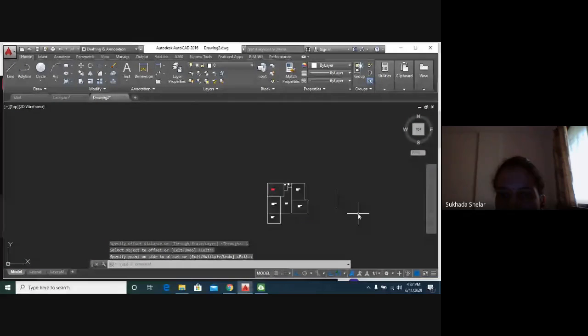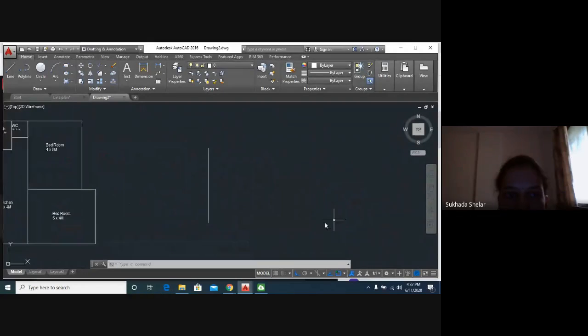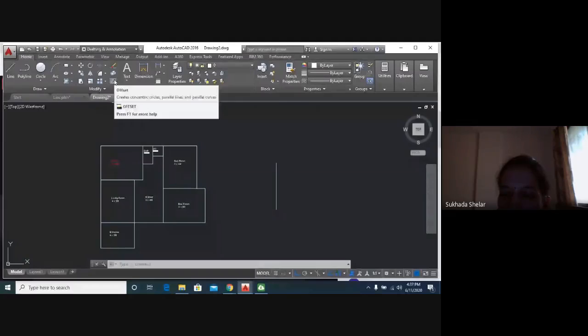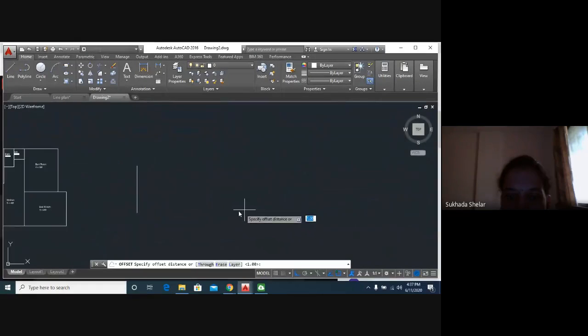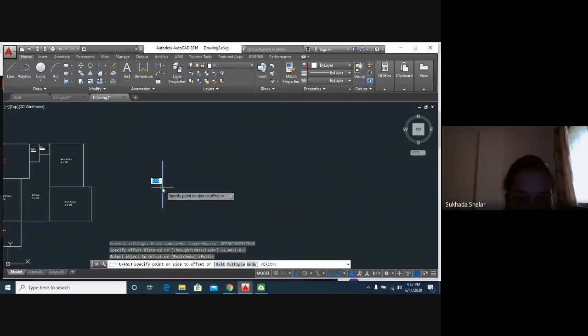Sorry, something has changed. Okay, I will show you this again. Offset, I'll just go with 0.3 or 0.5, enter, select object and specify point.